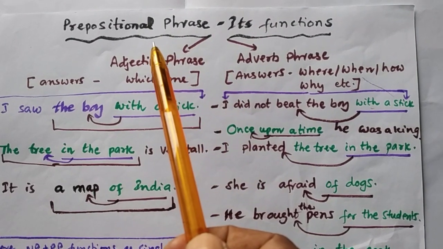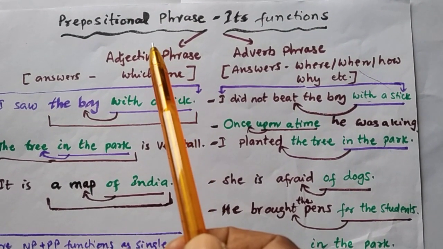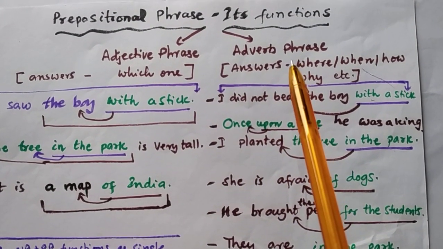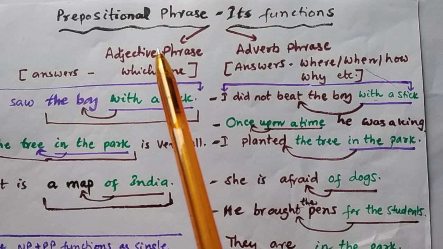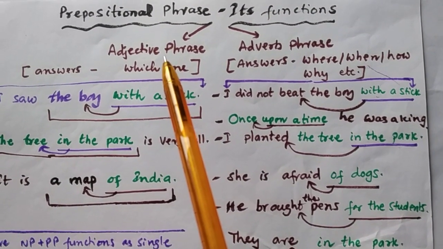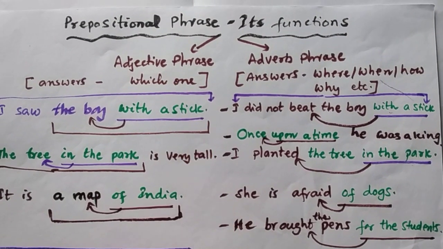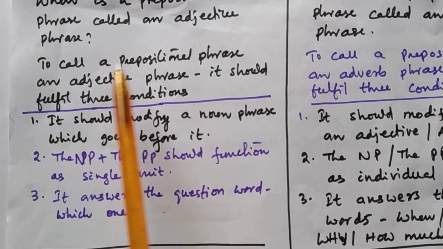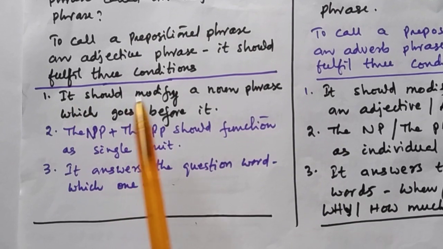When is a prepositional phrase called an adjective phrase? When is a prepositional phrase called an adverb phrase? To call a prepositional phrase an adjective phrase, it should fulfill three conditions. What are the three conditions?